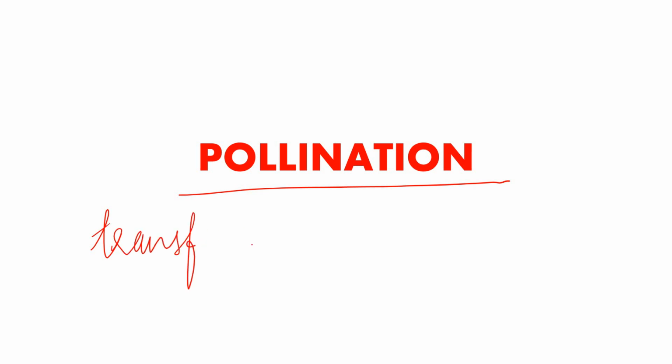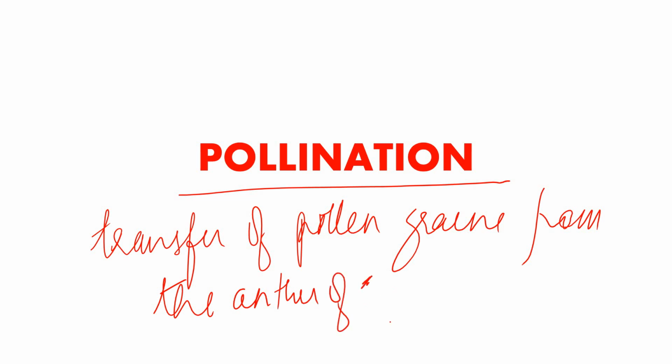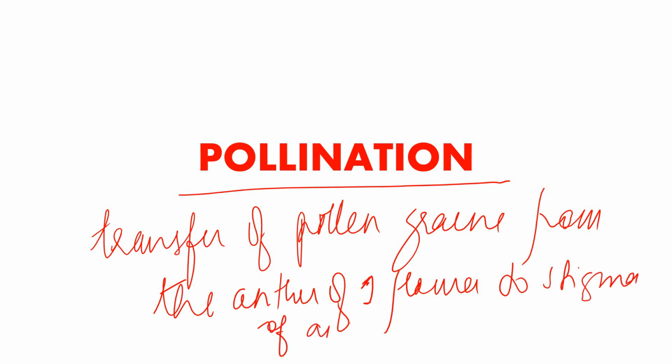The transfer of pollen grains from the anther of one flower to the stigma of another flower, or sometimes the same flower also.